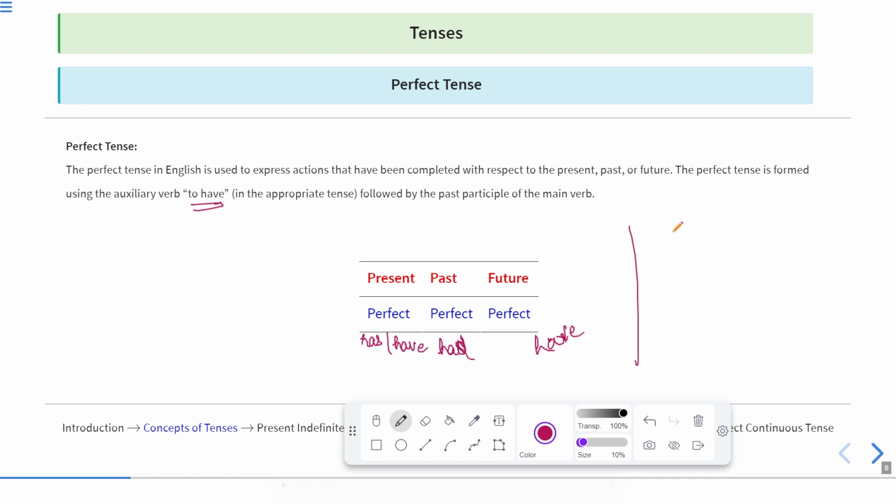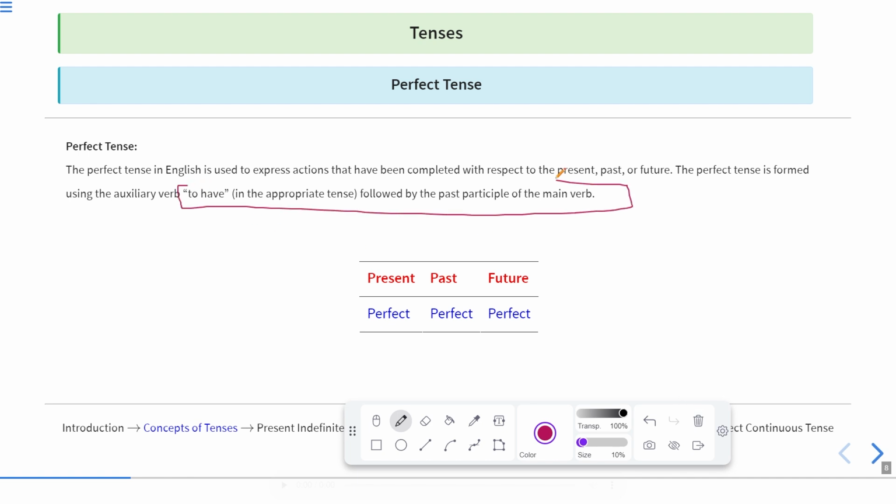Also, one more thing is very, very important over here, the use of verb third form. The main verb should be in third form always, or the past participle is required over here. So this is the basic requirement of perfect tenses. So these things we should keep in mind, that in case of perfect tenses, we need to have verb third form, also the to have structure in the appropriate tense, followed by the past participle of the main verb. So this is very, very important for the structure of perfect tenses, whether they are of present, past, or future. Now let us move to the next one.